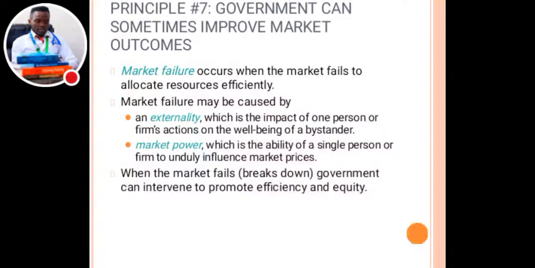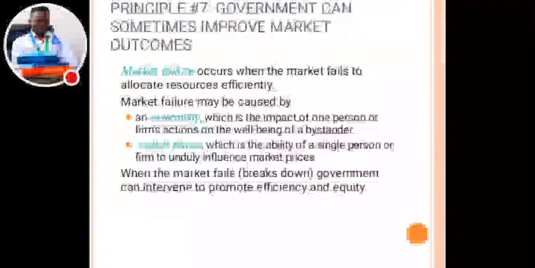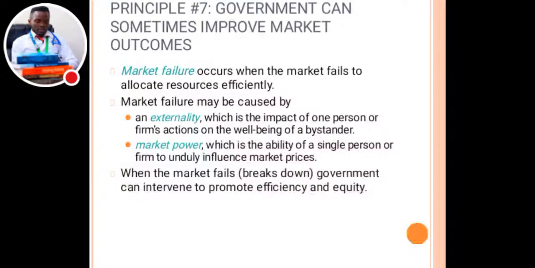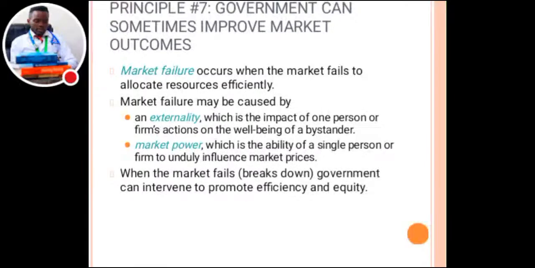This will have an effect on the market, and the market may result in market failure, because there is someone influencing the market prices. So when the market breaks down, the government can intervene to promote efficiency and equity.